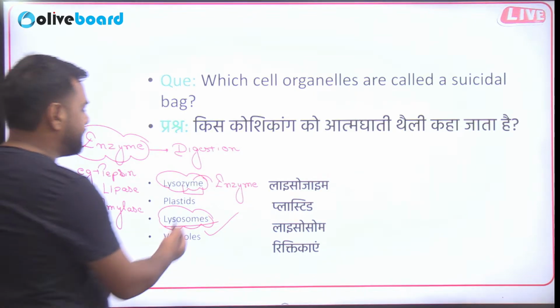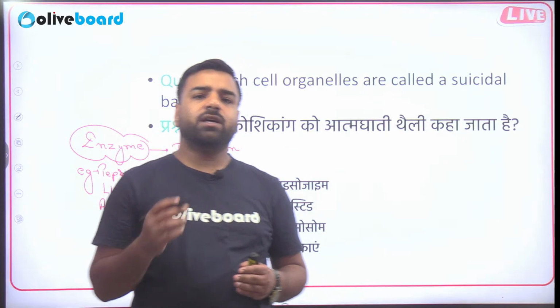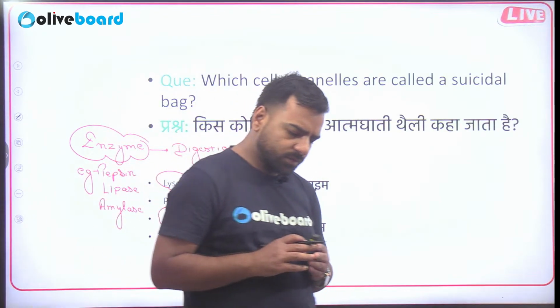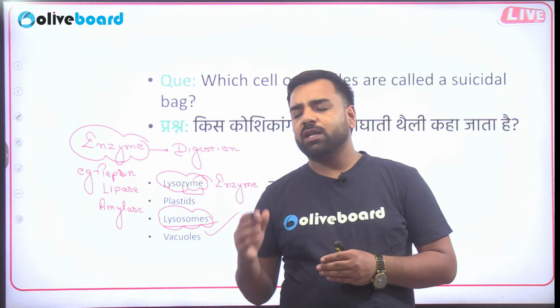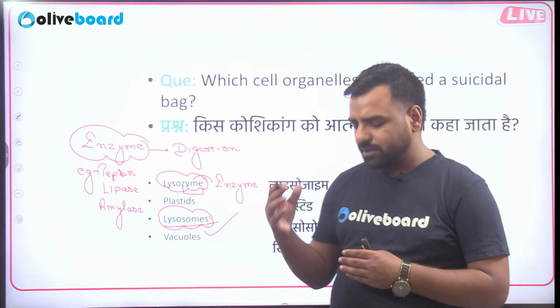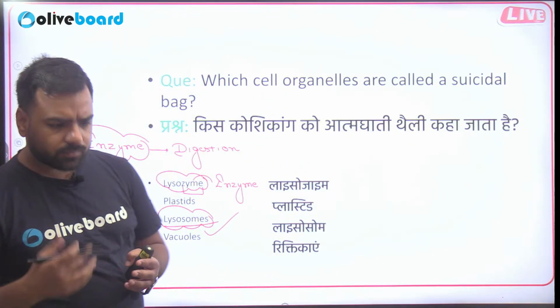So guys, if I talk about plastids, what are they? They are the parts of plant cells which have three different pigments. You can connect with the chloroplast, which imparts the green color to the plants. You can link it with the chromoplasts, which impart different colors to the flowers and the fruits.